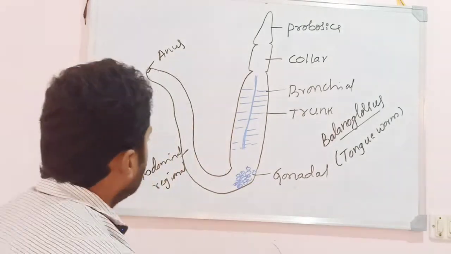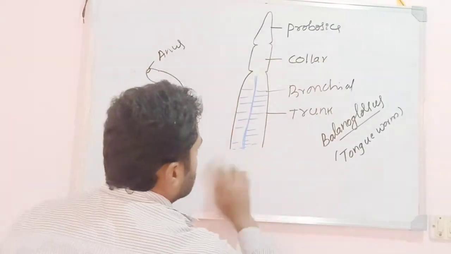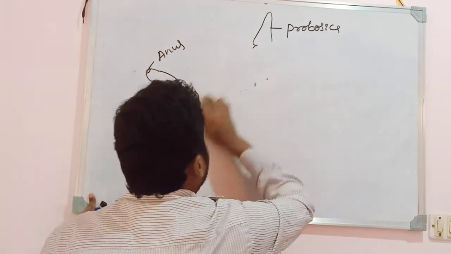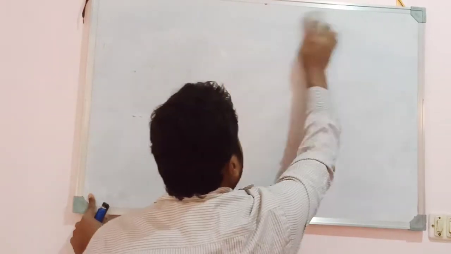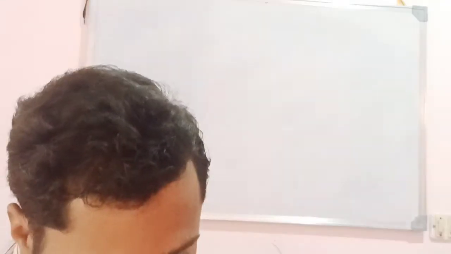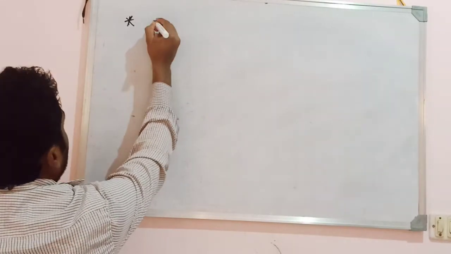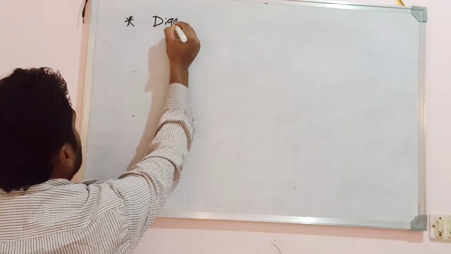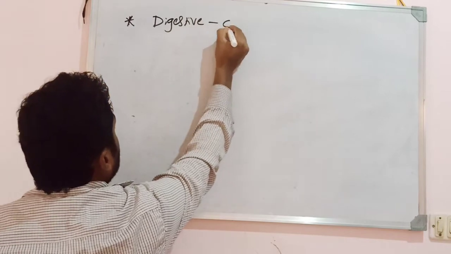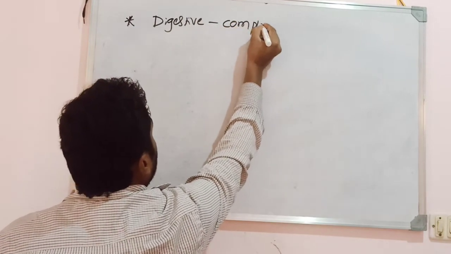Let us look into the further characters of this phylum Hemichordata. I think we discussed the body wall and the coelom. These animals exhibit a digestive system, and it is complete.